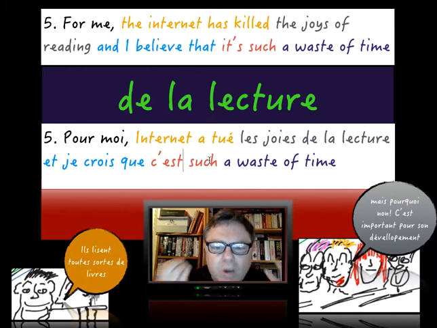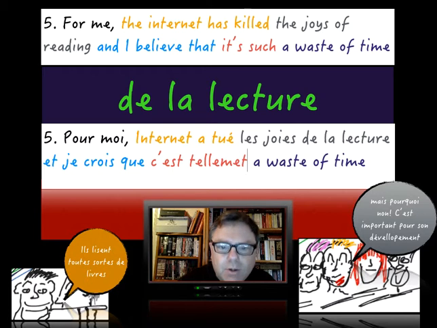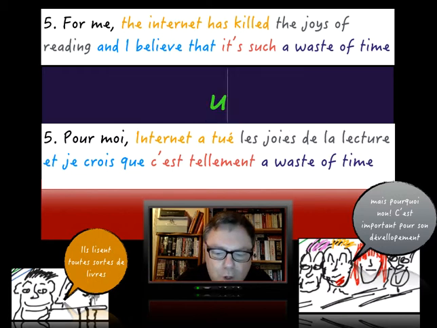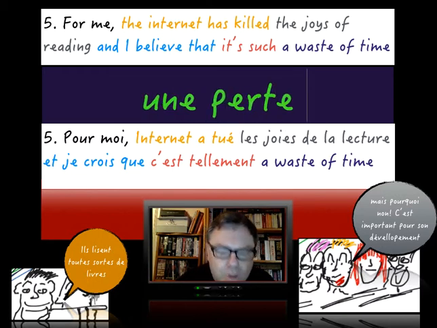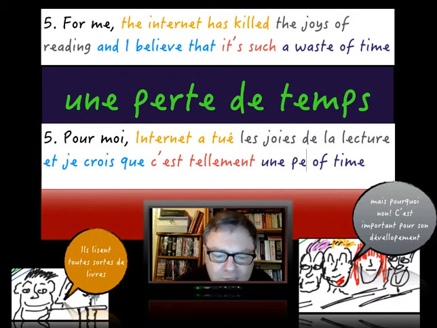Now, it's such a waste of time. I would put here tellement. Alright, so except spell it right. So, c'est tellement une perte de temps. So, une perte de temps, ladies and gents, is that one there. So, une, a waste of time. Une perte, a loss of time. De. So, we got de.